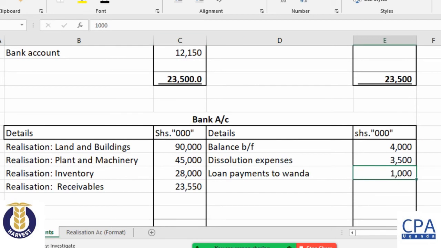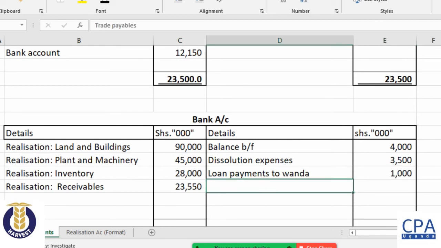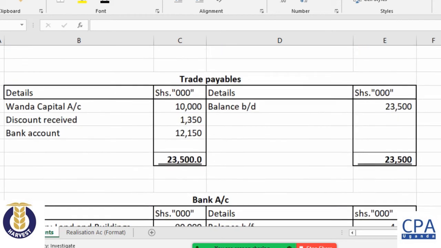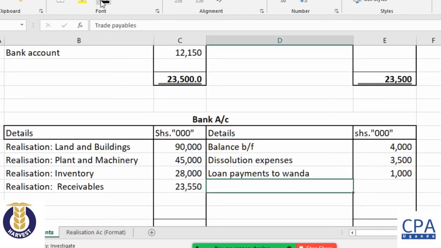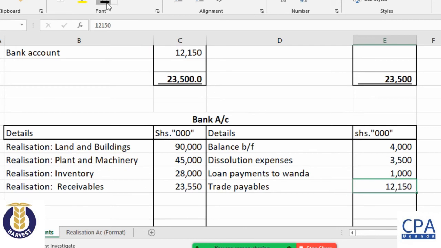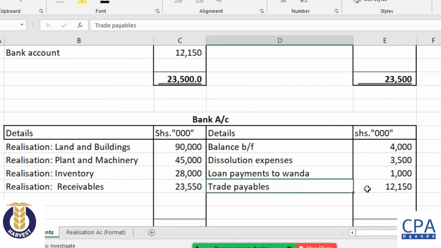Then, of course, the trade payables, we had to pay the entire balance on the trade payables through the bank. So that money came from the bank right there. So that completes the double entry. This and that.